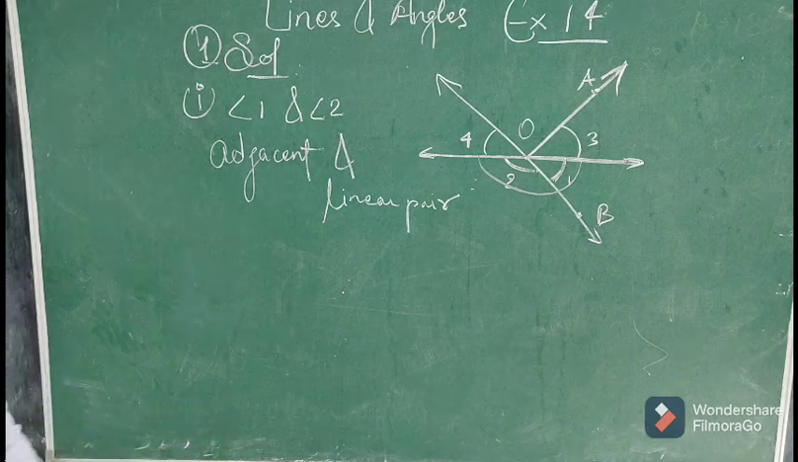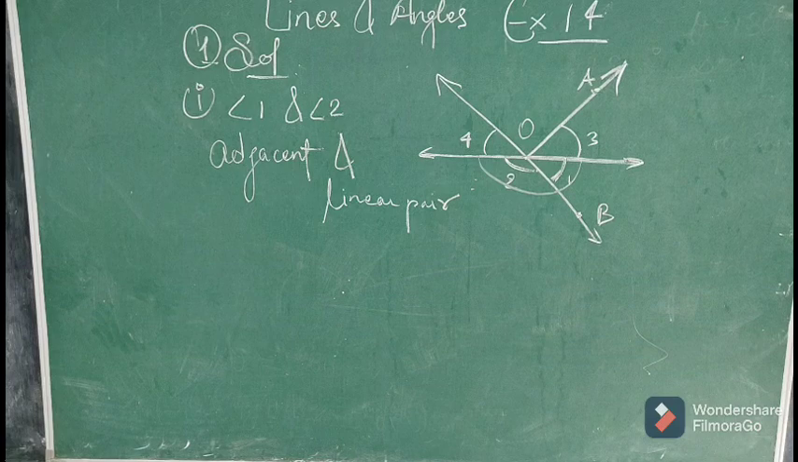Adjacent angles can be a linear pair. There is a condition where adjacent angles can be a linear pair, like in this condition. But not always. But if they are a linear pair, they will always be adjacent. A linear pair is always adjacent.